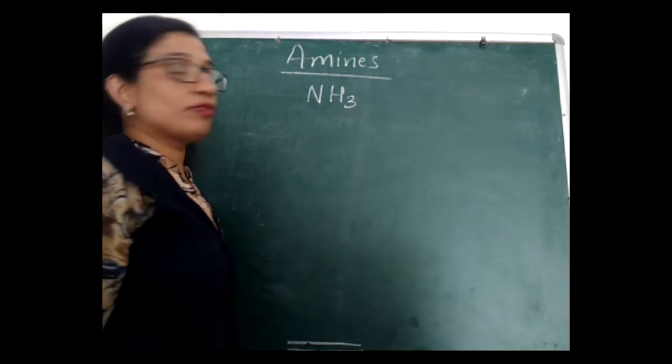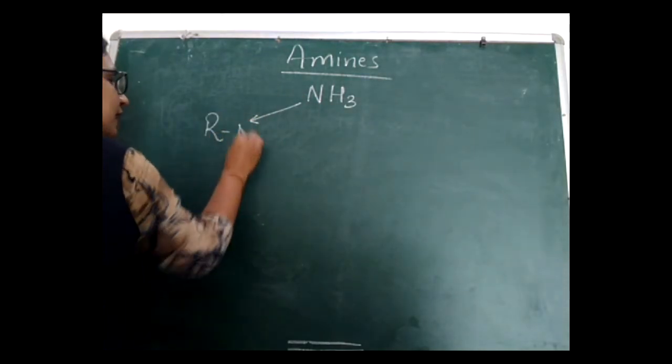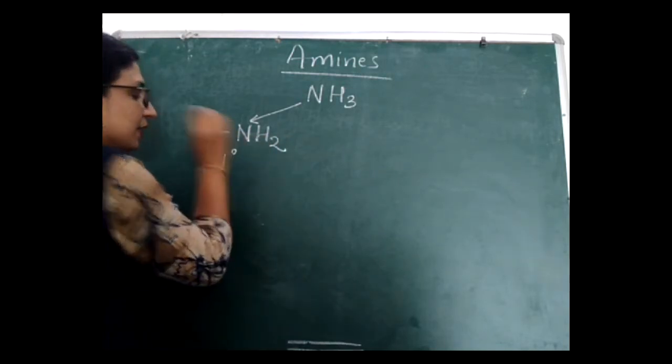If I replace one of the hydrogen atoms of ammonia by one alkyl group, I will get RNH2. This is a primary amine.